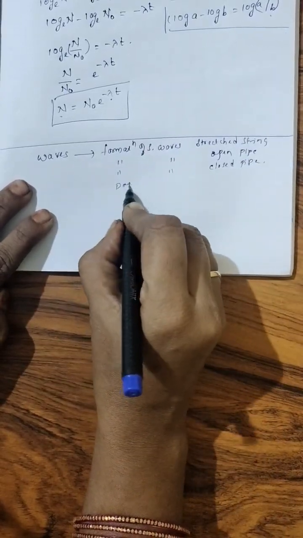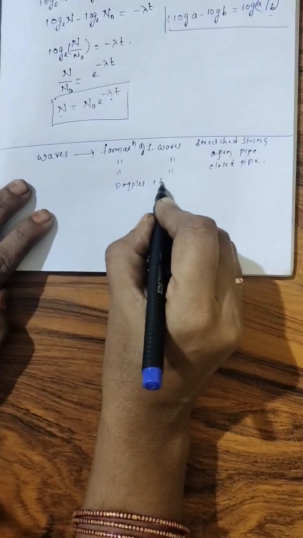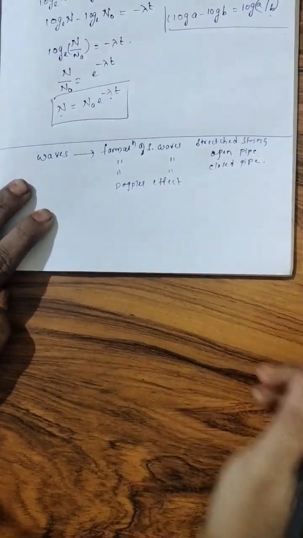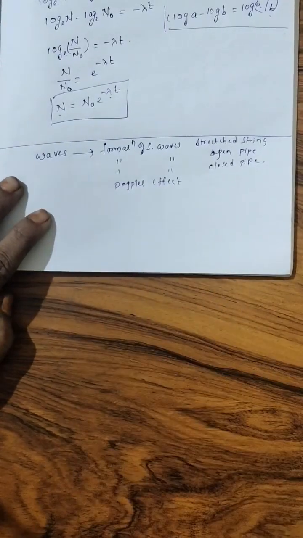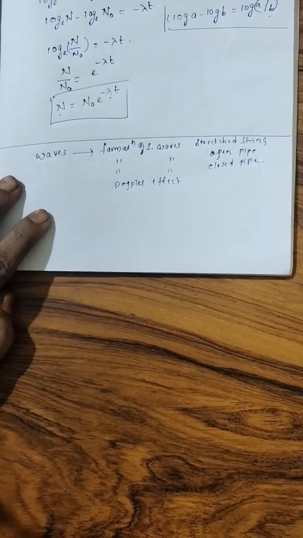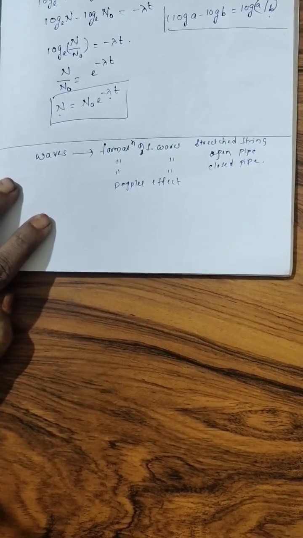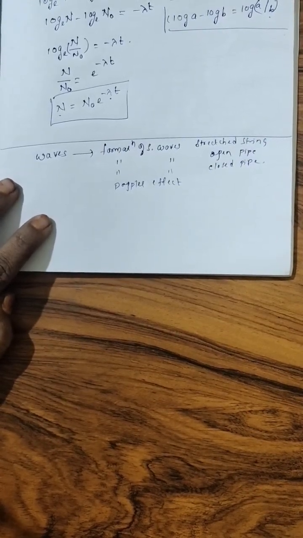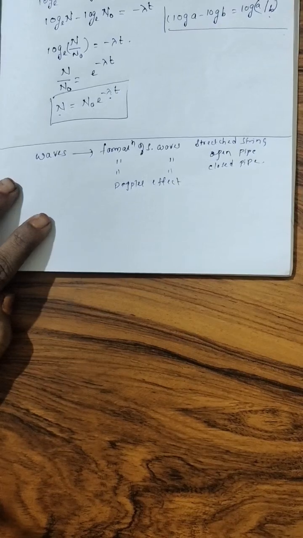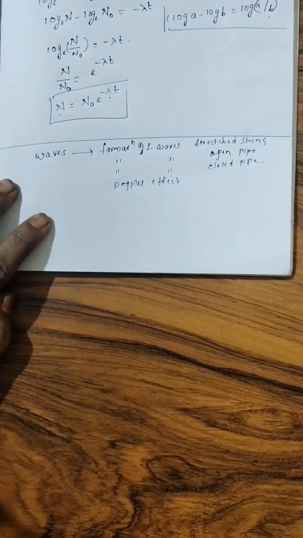Next, Doppler effect. I'm not saying it will compulsorily come. Just these are the important questions which are continuously repeated in all old papers. In some of the old papers, we will find beats and Doppler shift questions also.